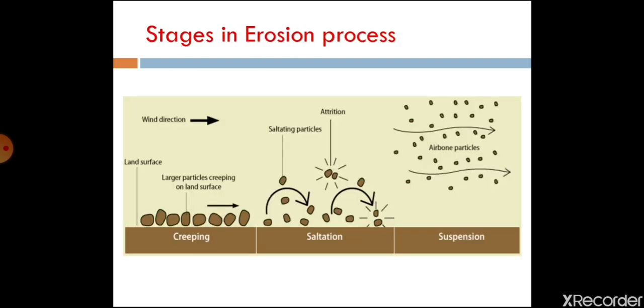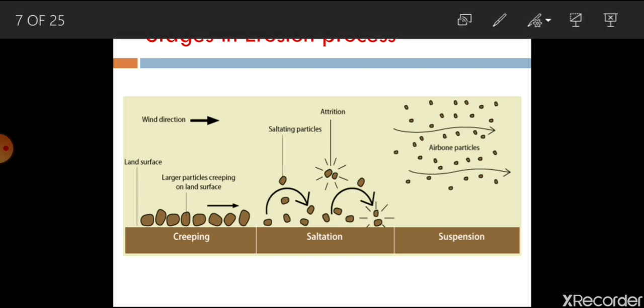Now if we want to clarify all those particles, there are a few kinds of particles which are moving along with the air or wind. Obviously, a few particles may be larger in size, a few may be lesser in size, and a few are very fine, or you can say very minute particles, in the wind. So this slide categorizes all the particles in three categories, that is creep,